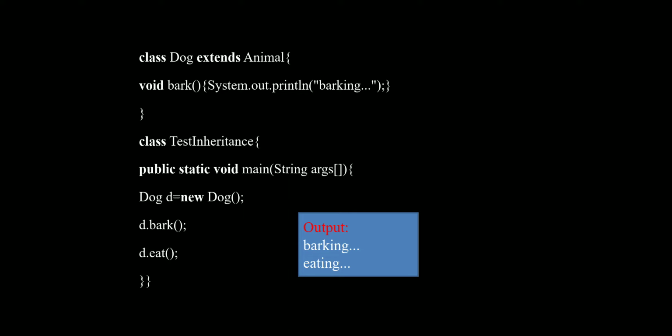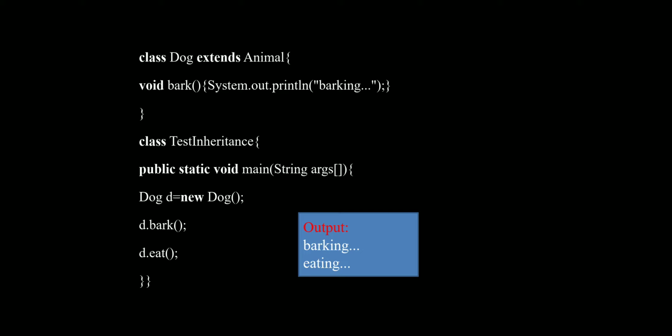It means the animal class is derived by the dog class, and the dog class has the properties of the animal class. In the animal class and in the dog class we write two methods, that is, first one is the eat method, second one is the bark method.